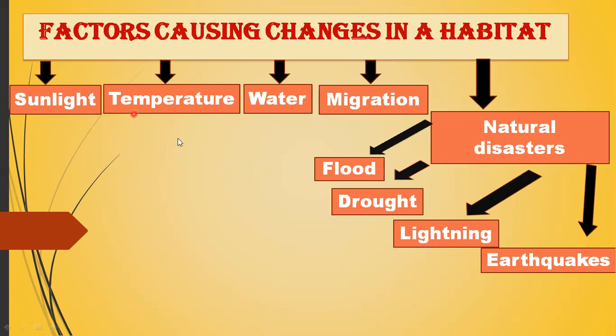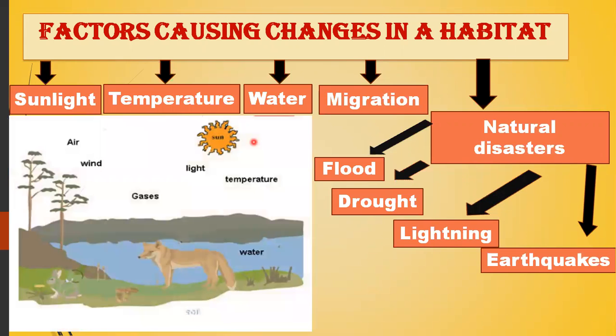If these factors increase or decrease, it will affect the population in a habitat. As you can see here, we discussed in the very first lecture of this chapter that our ecosystem is composed of two components. The first one is the biotic component and the second one is the abiotic component. Biotic components are the living components of an ecosystem. As you can see here, the animals and the plants are the biotic, or living, components of an ecosystem.